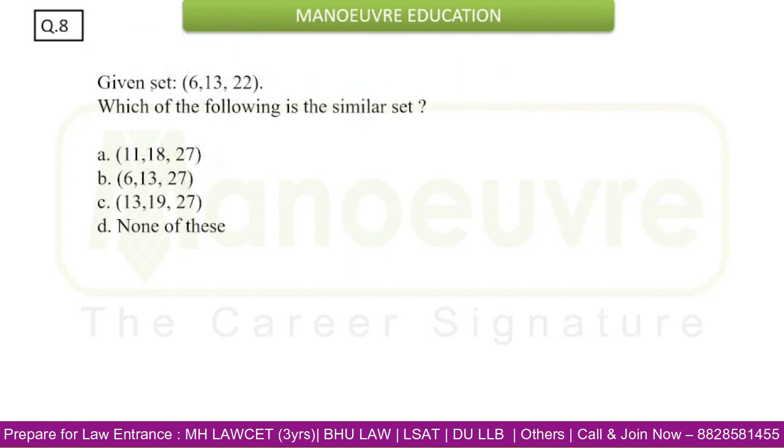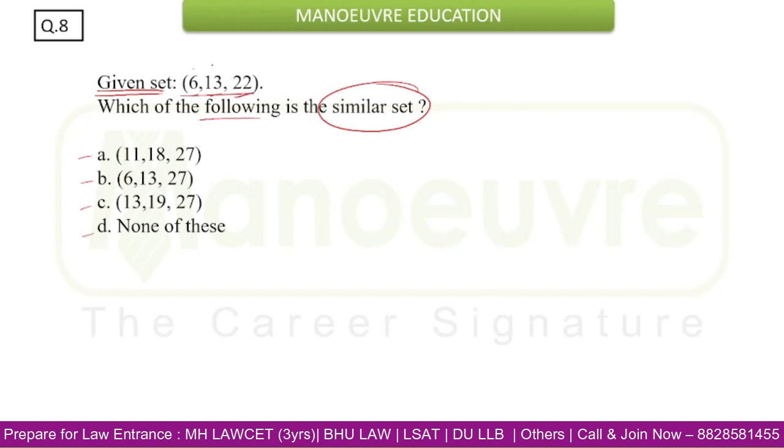Yeah, focus on this one. Now here they have provided us one given set: 6, 13, 22, and you have to check from the options 1, 2, 3, 4, A, B, C, D which of the following is the similar set. You have to find the similar set. So for that, you have to build up the relation between 6, 13 and 22.